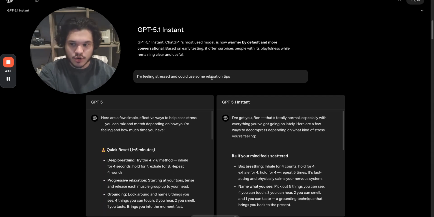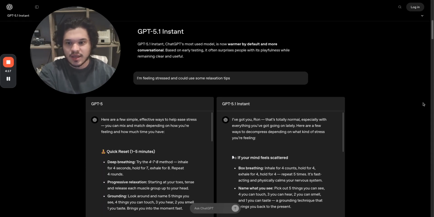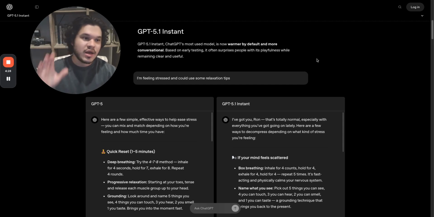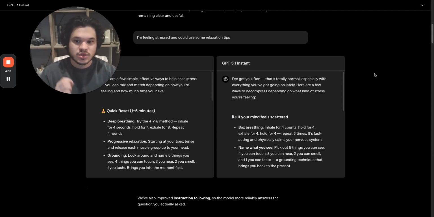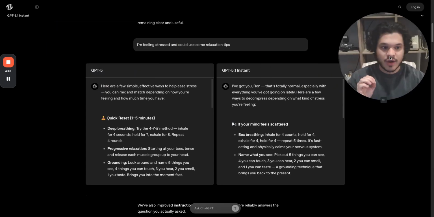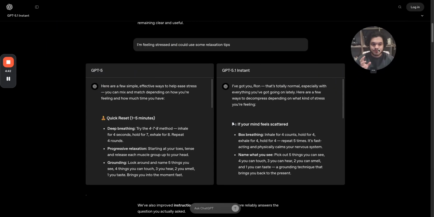Let's go down here quickly and look at the differences. ChatGPT 5.1 Instant is the most used model. It's now warmer by default, more conversational, which is massive. Through our examples, we're going to clearly see the difference. Even now that I'm talking to it, it does feel a lot warmer, a lot more friendly, while also still giving you very concise answers.